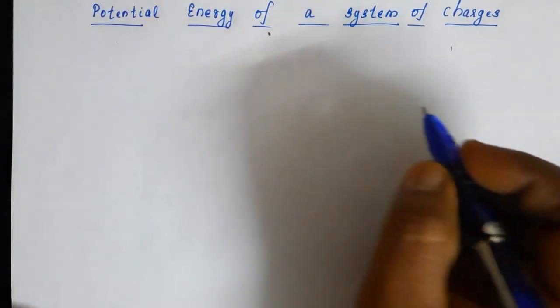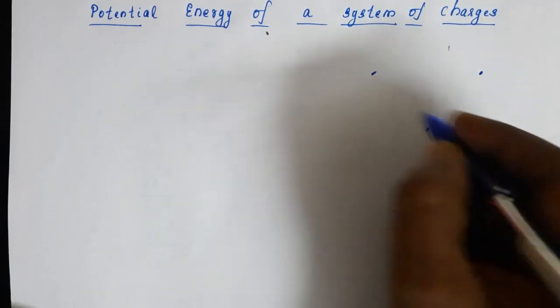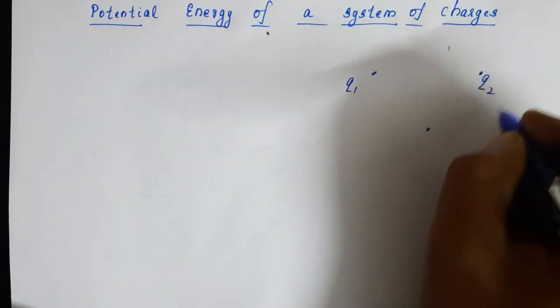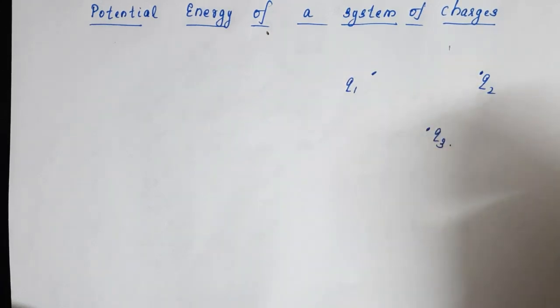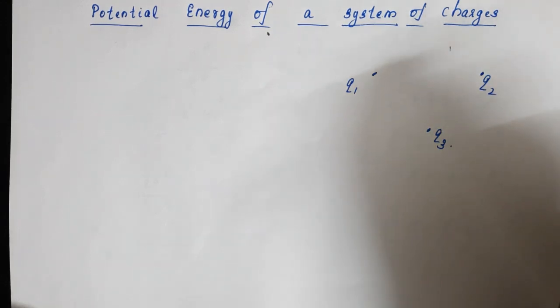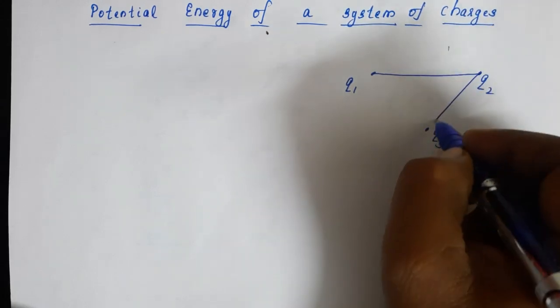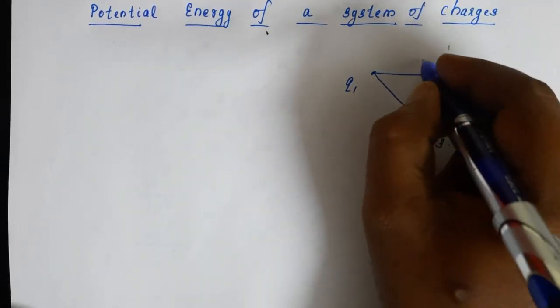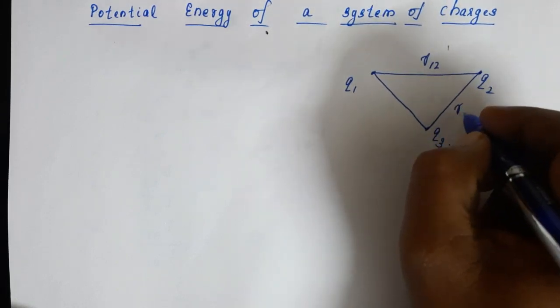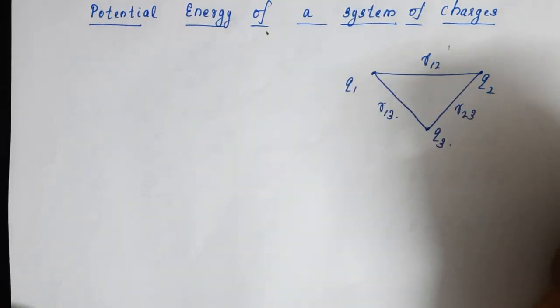We will consider a system of 3 charges, as shown: Q1, Q2, Q3. Now, we are discussing what is the potential energy of this system. By definition, it is the total work done in assembling these charges from infinity to these particular points. The separations between them we write as R12, R23 and R13. These are the separations.